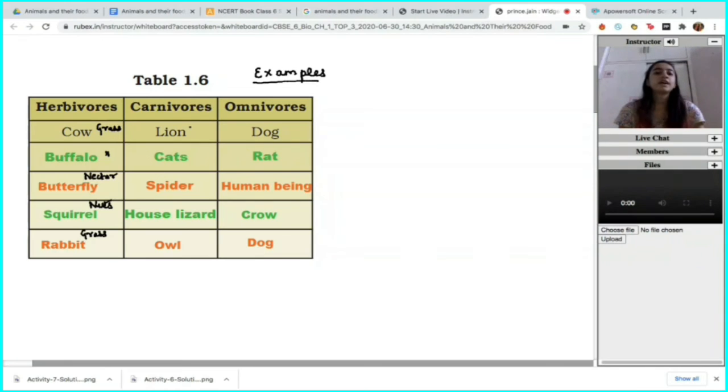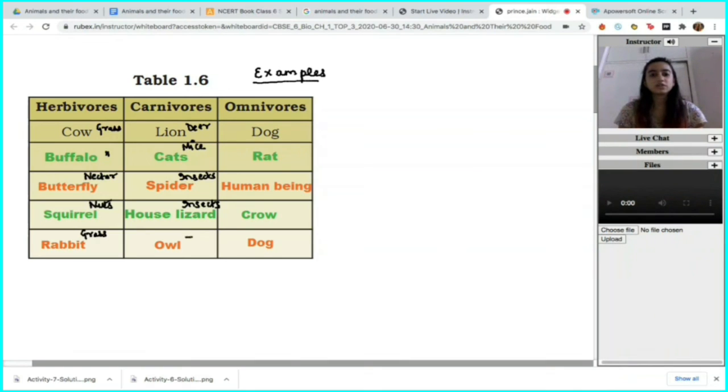Lion. Lion feeds on different animals. I'm just writing one example here, that's deer. Deer is the most common example. Cats. We have seen cats feeding on mice, multiple mice. Spiders, as discussed above in the table, feed on different insects. They eat insects. House lizards, similarly, we have seen in the above table that house lizards eat insects. Owl. Owl is known to eat some small dead organisms if ever available to it.